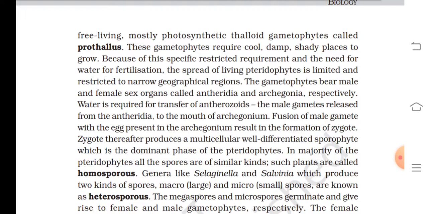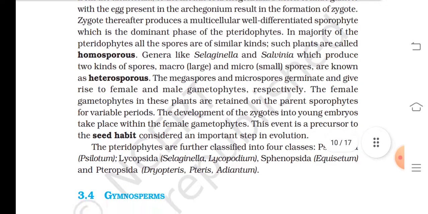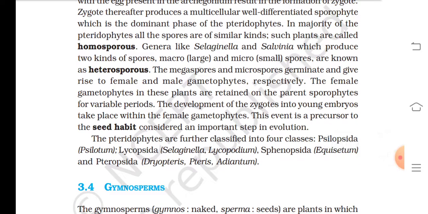In the majority of pteridophytes, all the spores are of similar kind. Such plants are called homosporous. Genera like Selaginella and Salvinia, which produce two kinds of spores, macro, that is large, and micro, that is small spores, are known as heterosporous. The megaspores and microspores germinate and give rise to female and male gametophytes respectively.